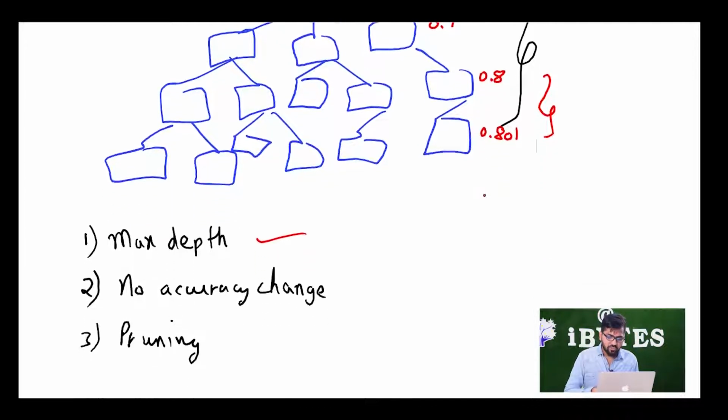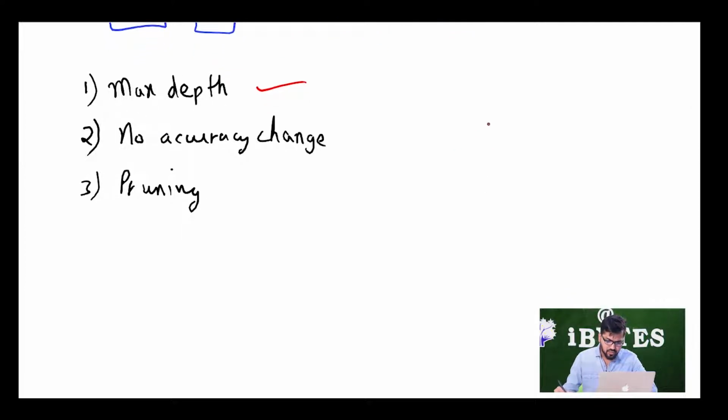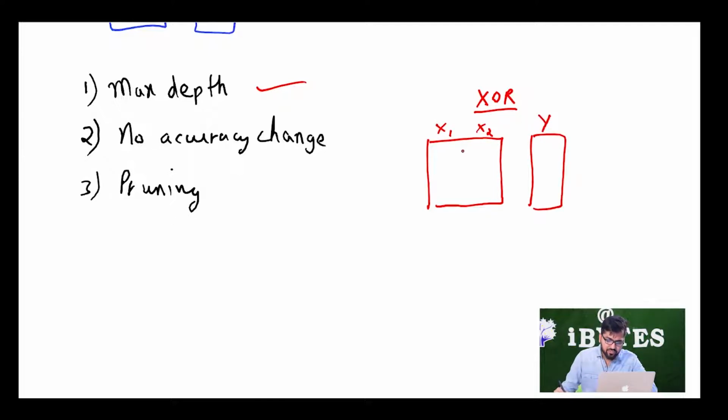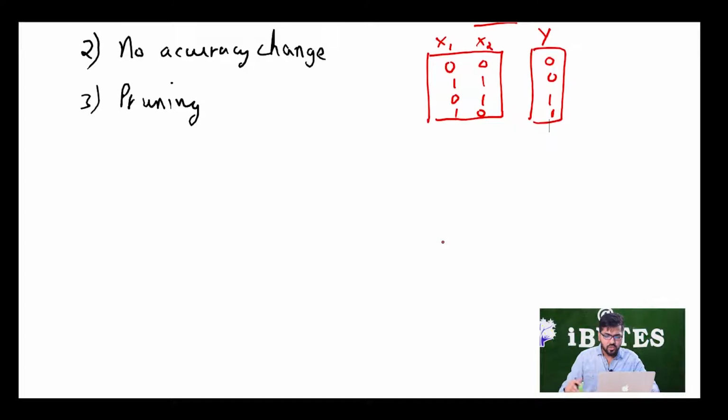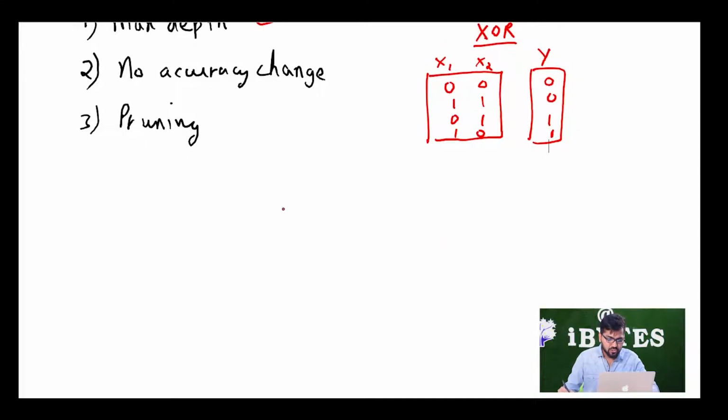To understand the problem, let's take an example. I am sure you know what XOR is. If not, let me make the table for XOR. I have x1 and x2, and here I have y. If I have 0, 0, then the answer is 0; 1, 1, the answer is 0 again; 0, 1, the answer is 1; and 1, 0, the answer is 1. If both of them are different, then the answer is 1. If both of them are the same, then the answer is 0. I think you already know what XOR is. So if I try to make a decision tree for XOR, it might look something like this. I'll write 1 as yes and 0 as no.